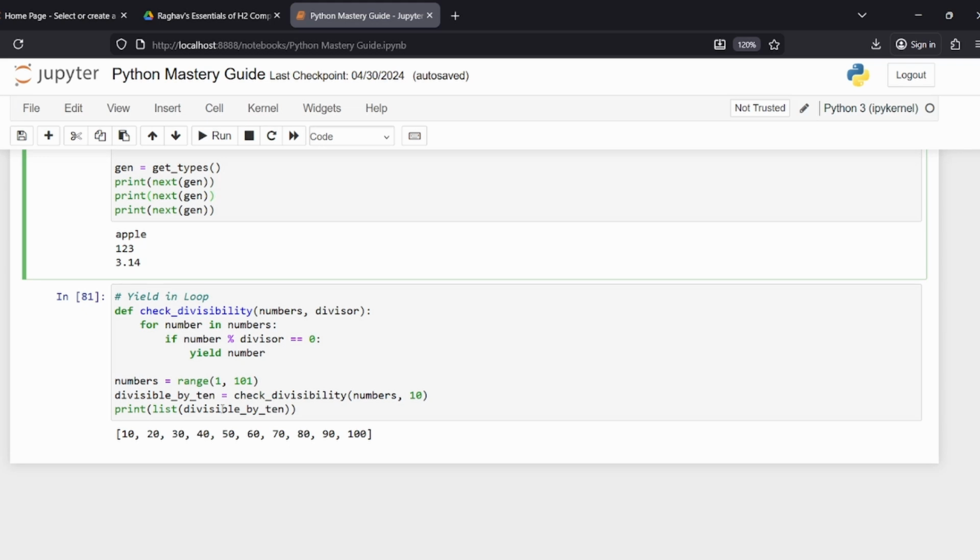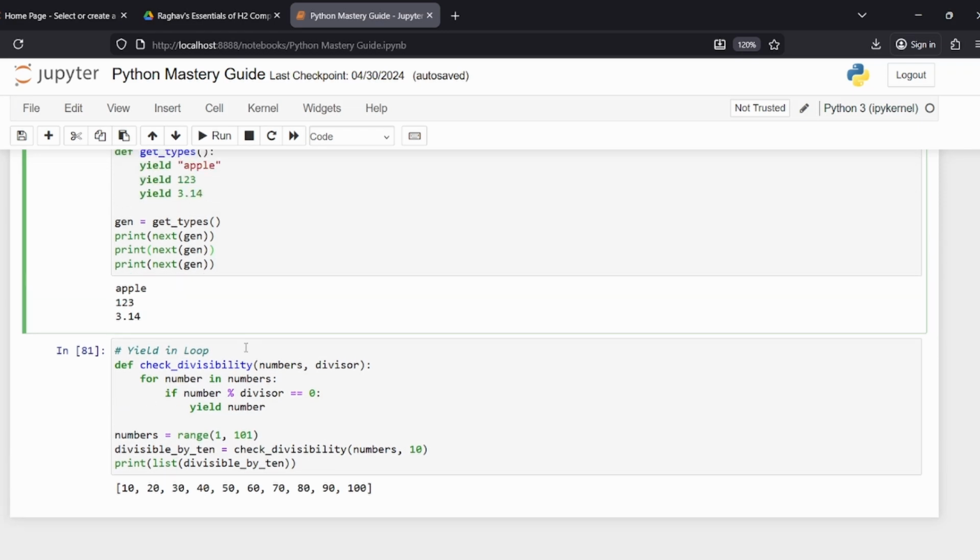So yeah, if you want to use a yield inside of a loop, you can do that as well. So yeah, you want to check divisibility for numbers in the divisors. For a number inside of the list of numbers, if the number is divisible, then you can yield the number, just throw it out, chuck it out there. Yeah, again, it's an interesting thing you can use, but you don't need to use these.